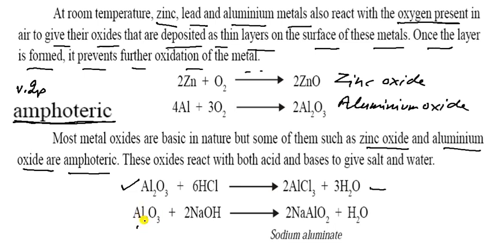So that one is sodium hydroxide, that is the base. It is your acid and it is your base. So it forms sodium meta aluminate. The name of this compound is sodium aluminate, or you can say sodium meta aluminate. So it forms water also. So that is the amphoteric nature. So you can write in your copy.